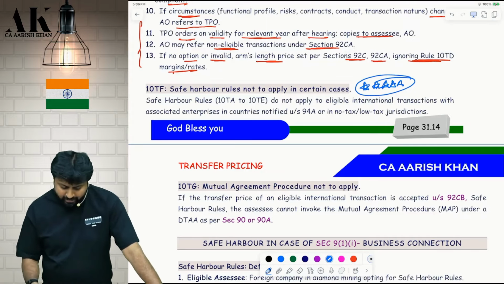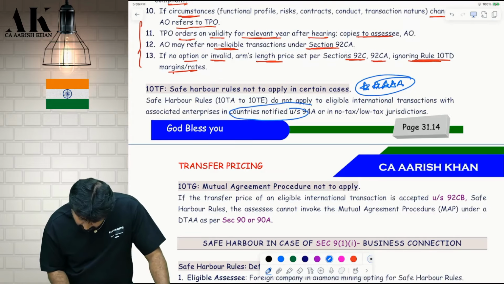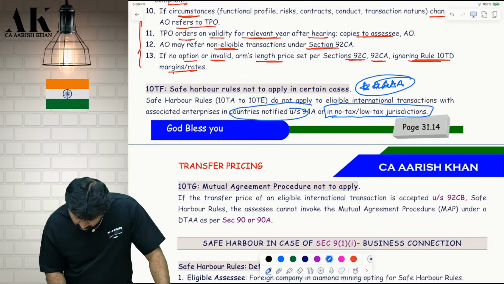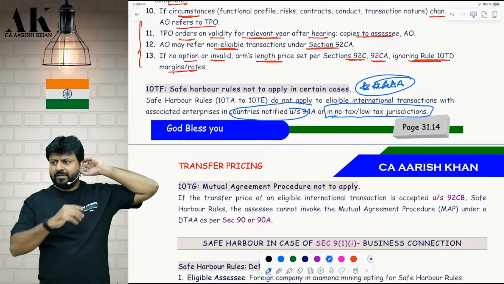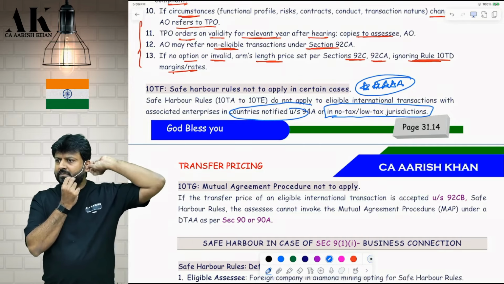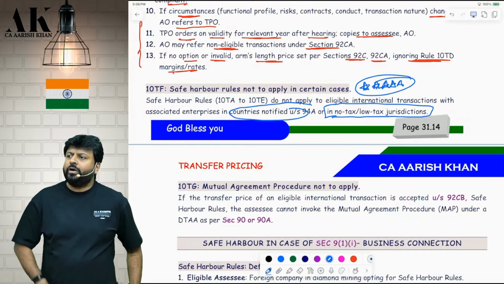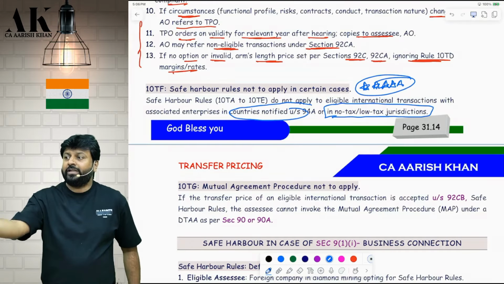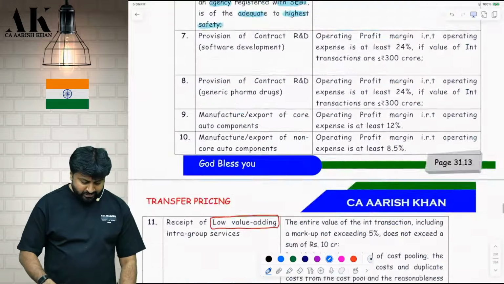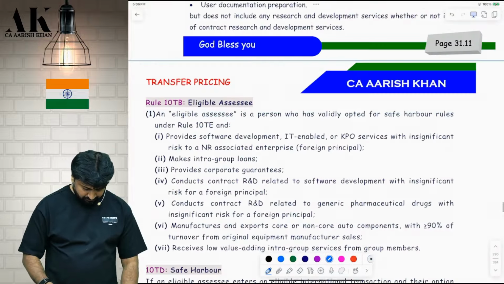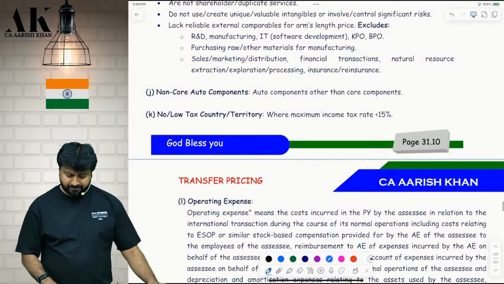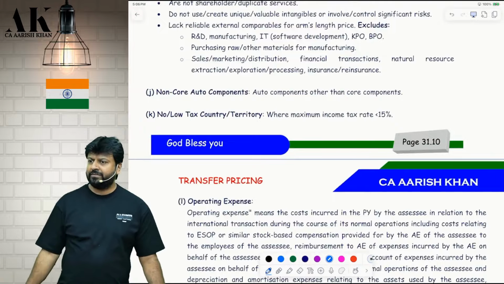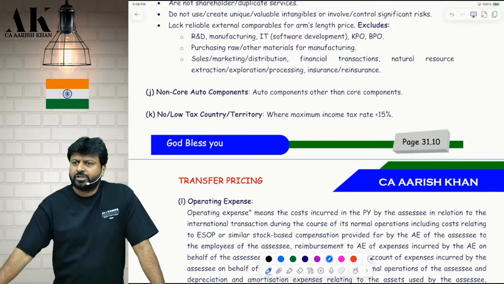Please note, or circle. Or no or low tax jurisdiction. Okay. So you will ask me, what is no tax? That is very simple. What is low tax jurisdiction? That is defined. That is also an important point. Please don't forget. Where the maximum rate is less than 15%. How much?